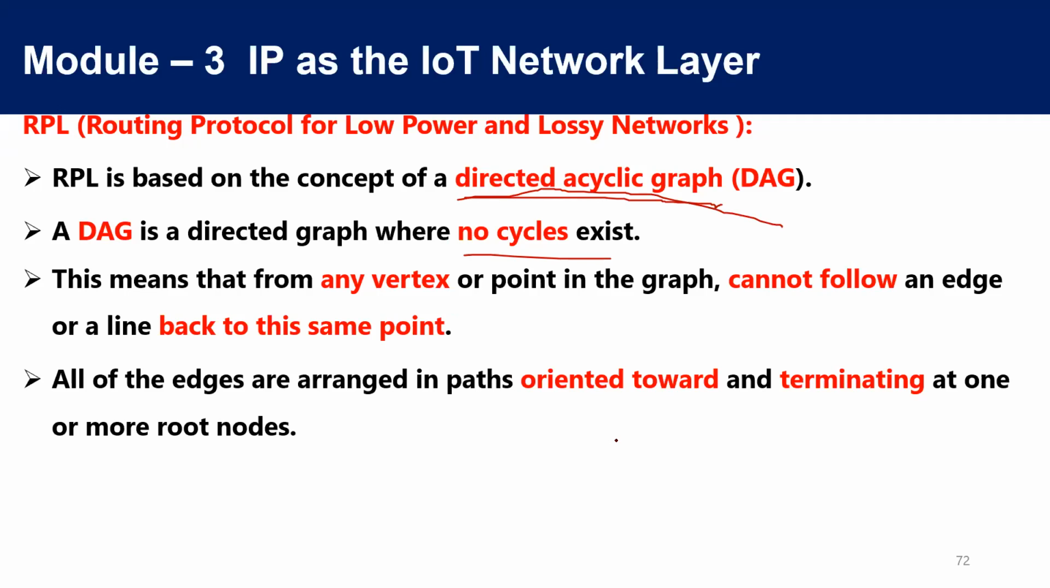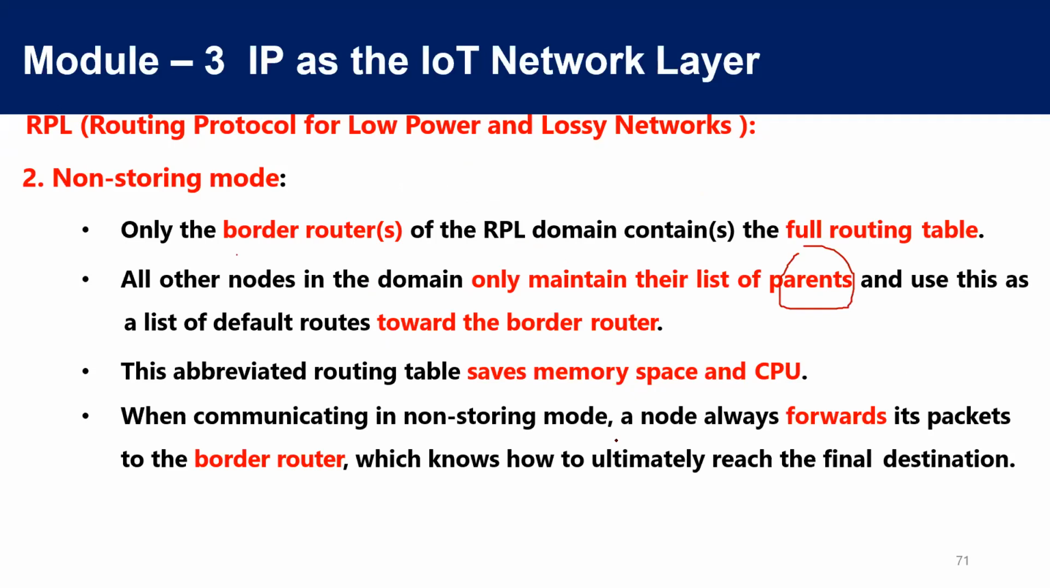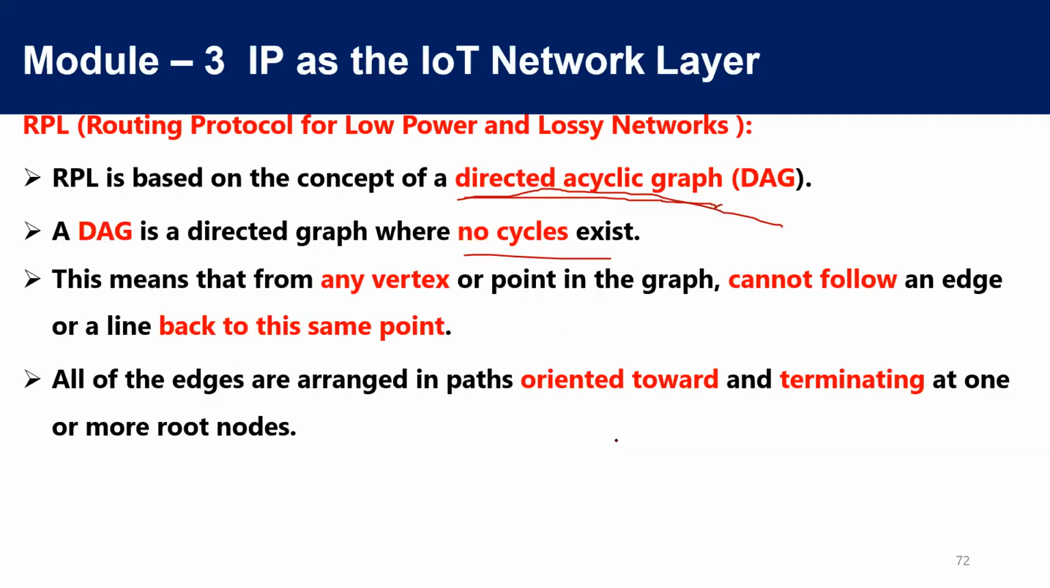Here there will be a root node. The root node or parent node will be the border router. And all other nodes will be connected to it in the form of a tree.